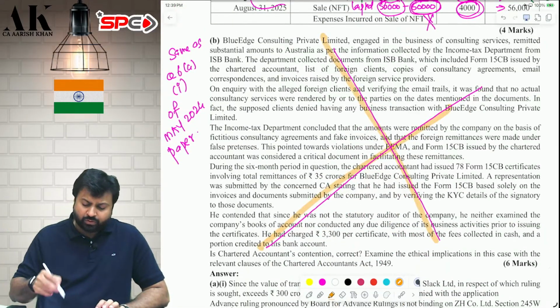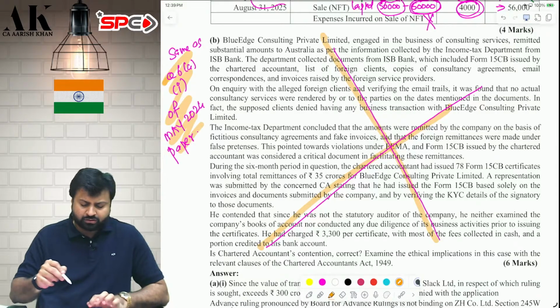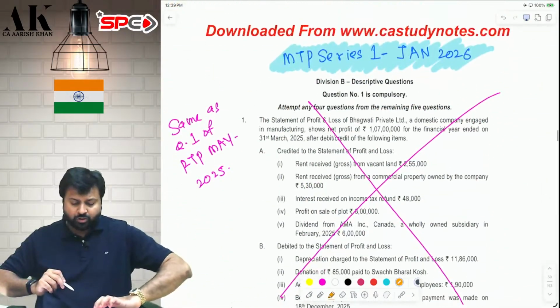Next question we have done earlier. Go and check later on. Question number 6A1 of the May 2024 paper. Okay. I hope it is clear to all of you.